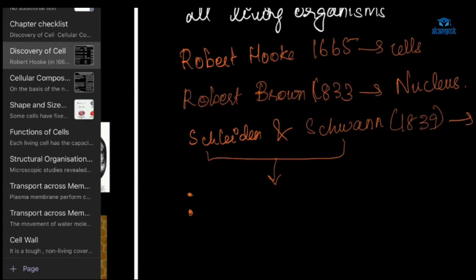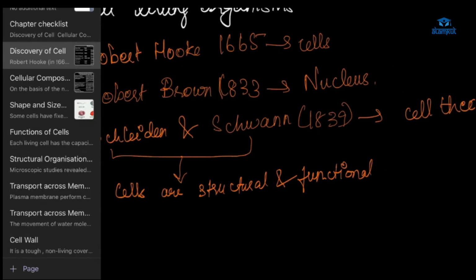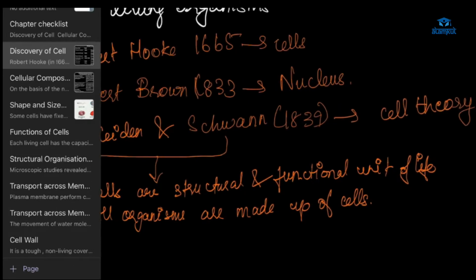So they proposed cell theory. What did they propose? Cells are the structural and functional unit of life. And one more thing, all organisms are made up of cells. Why do I say cells are the structural and functional unit of life?